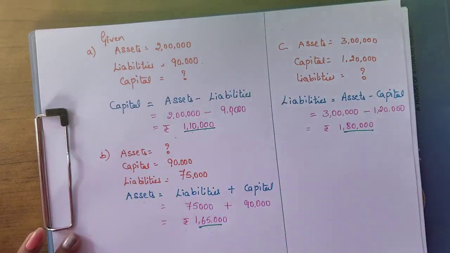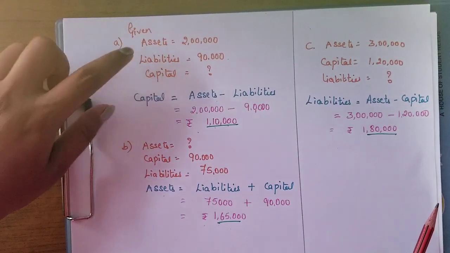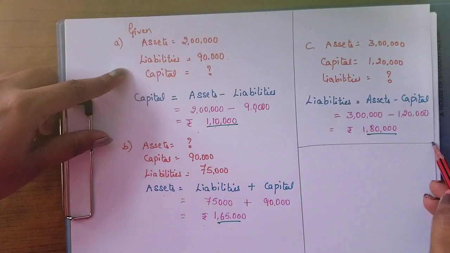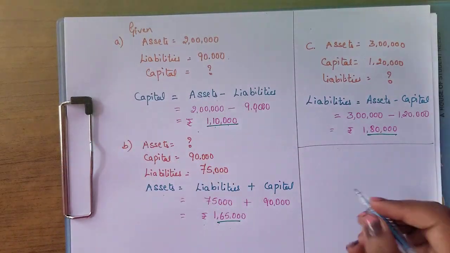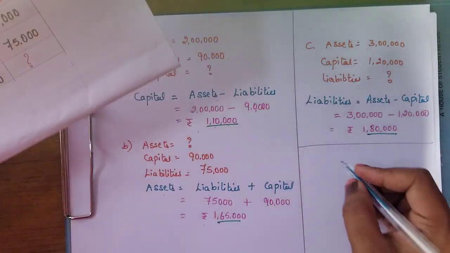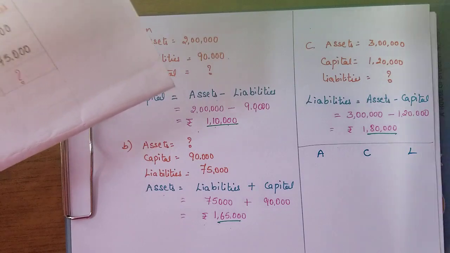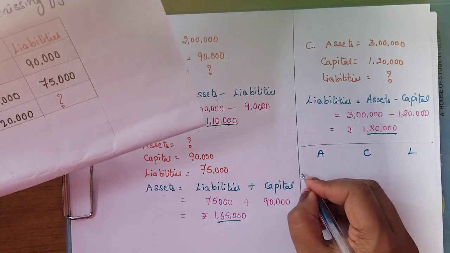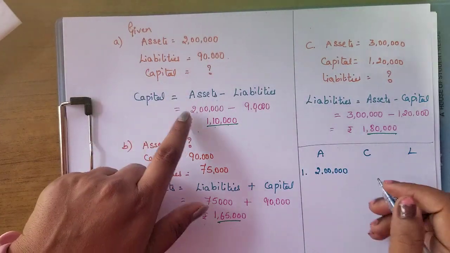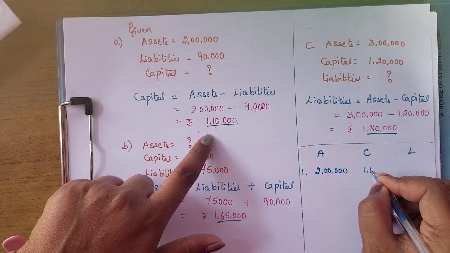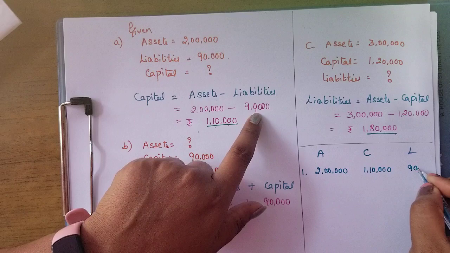So this is how we are going to find out. First we have to write the given, what is given in the problem. And next we have to write what we have to find out, and the equation for that. Now you can write here assets, capital and liability. In the first entry, asset value is 2 lakhs, capital is 1,10,000 and liability is 90,000.